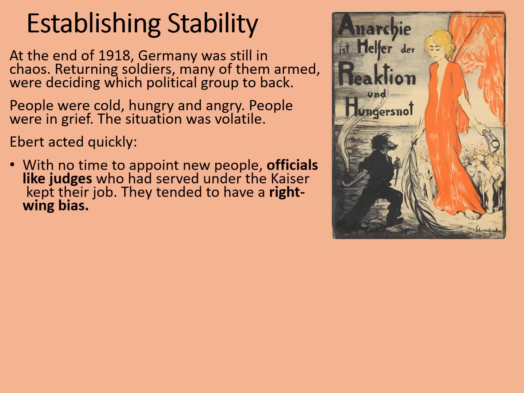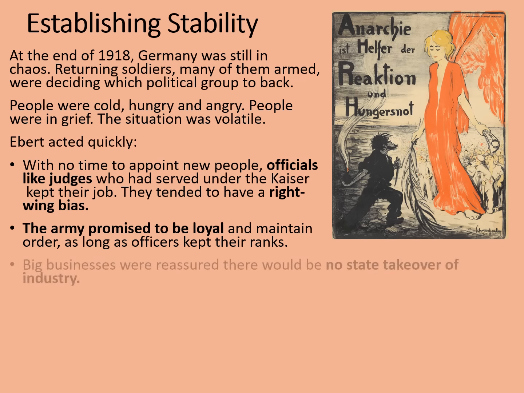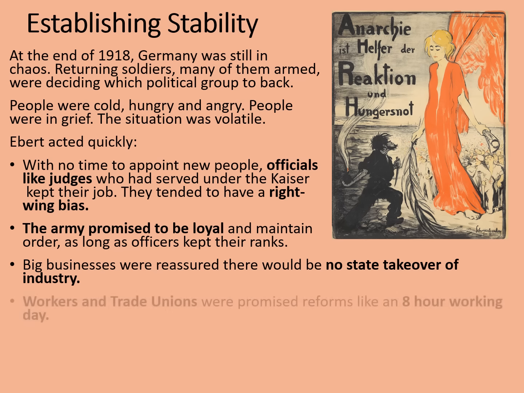With no time to appoint new people, officials like judges who had served under the Kaiser kept their jobs. They tended to have very right-wing bias. The army promised to be loyal and to maintain order like a police force as long as the officers kept their ranks. Big businesses were reassured that there would be no state takeover of industry. After all, these were socialists in the government rather than communists. And workers and trade unions were promised reforms like an 8-hour working day that they had been fighting for some years.